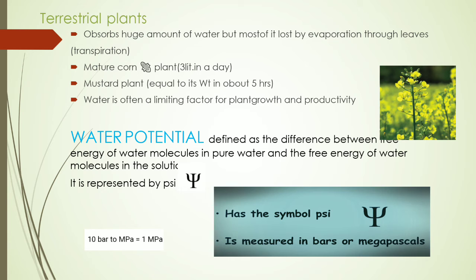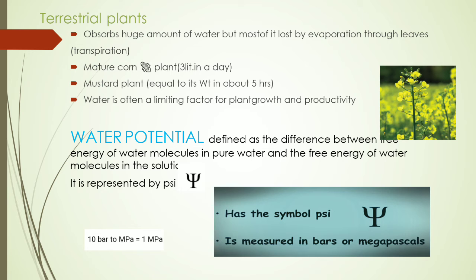Water is often a limiting factor for plant growth and productivity in agriculture and horticulture, as plants need more water for their productivity. Okay, we have to come to the important point, that is water potential.